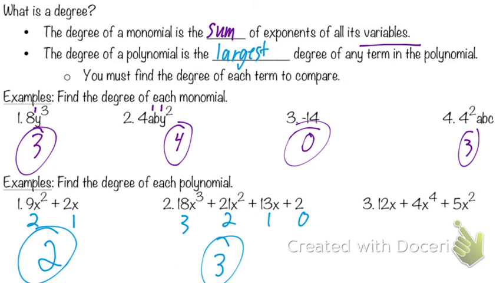On 3, what do we think our highest power is? Raise your hand if you want to tell me what you think our highest power is. Tucker. 4. I agree, it's 4. Okay, this has 1, this has 4, this has 2. 4 is the biggest power. Questions on that?